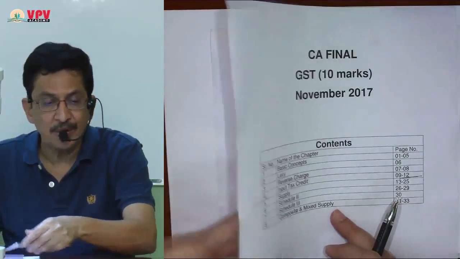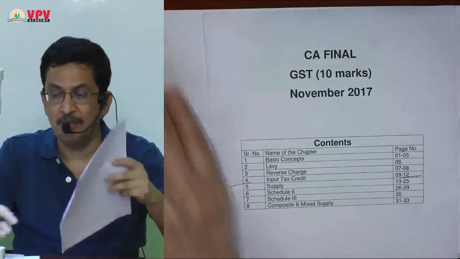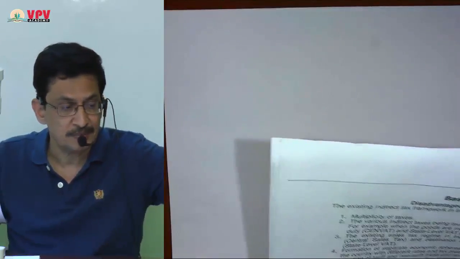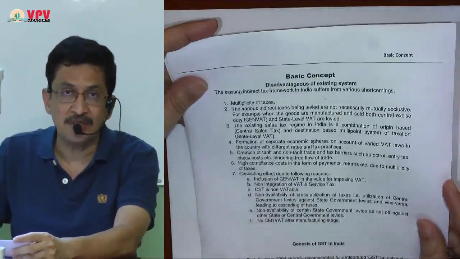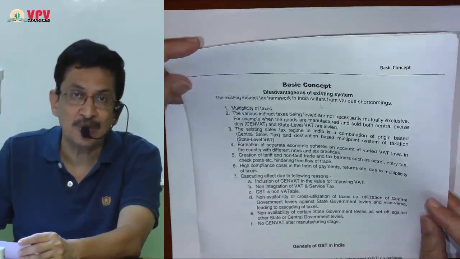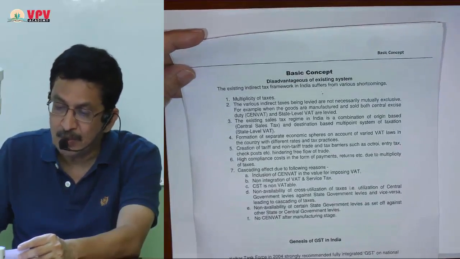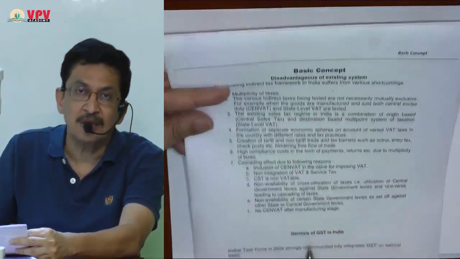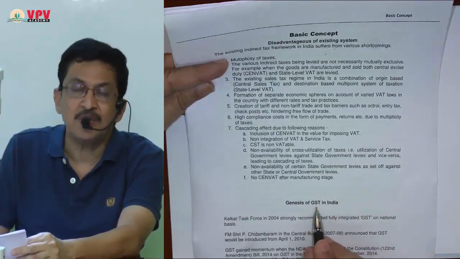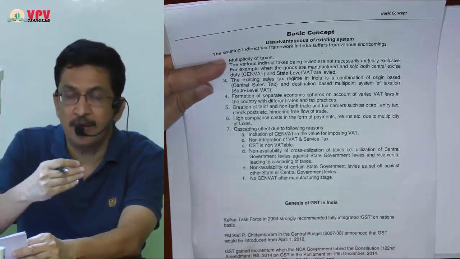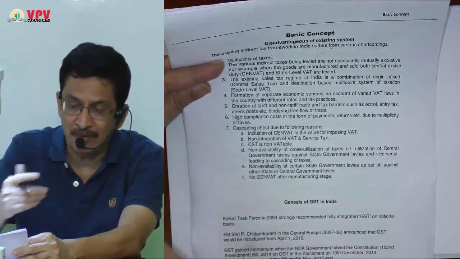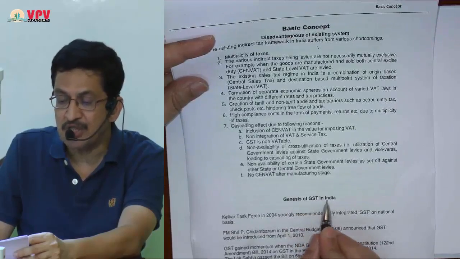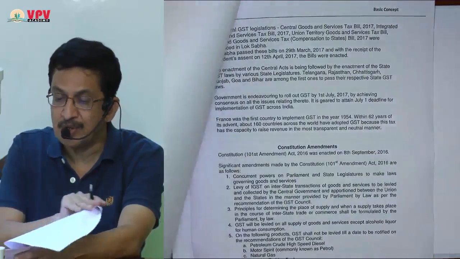The first lecture is going to run into 12 pages. Before we actually study it, let me give you an overview of these 12 pages. Let us first understand all that we are going to study in this first lecture. On page 1 is the disadvantage of the old system, then the way GST was introduced, what were the landmark events which took place before the introduction of GST. That is the genesis of GST in India. That is the second point we are going to study.